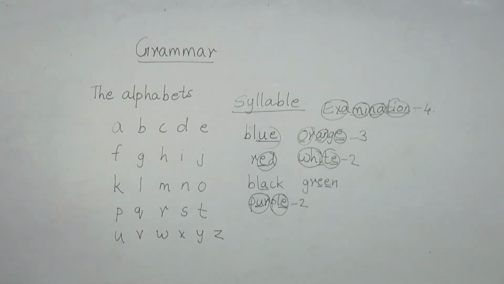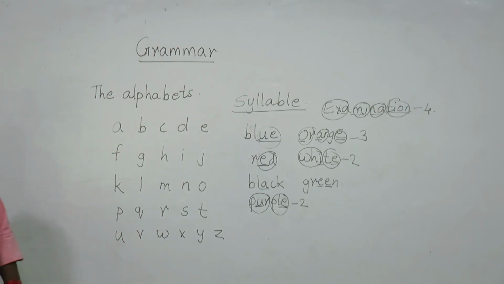Children, I told you we all are human beings. We have different parts of our body that function. We have lungs, we have a nose to breathe, hands to work, legs to walk. Each and every part does some function. In the same way, in grammar, these alphabets have the function of forming different words.